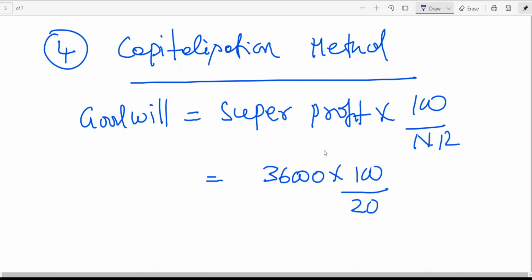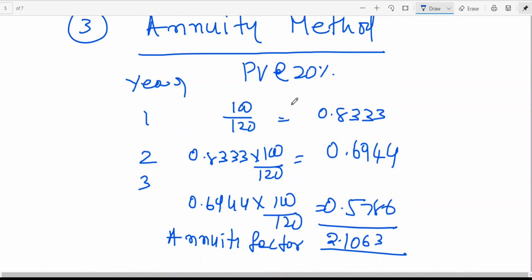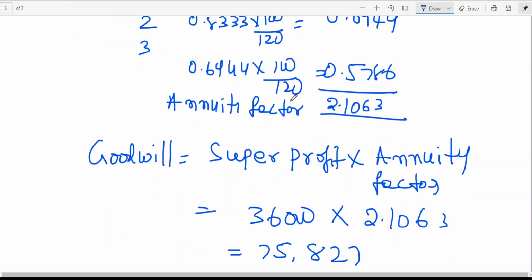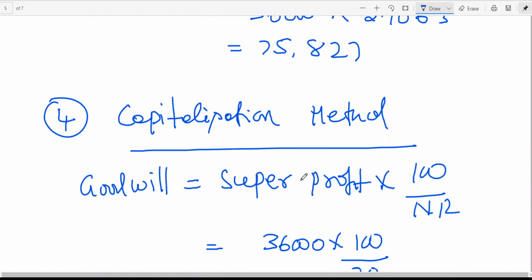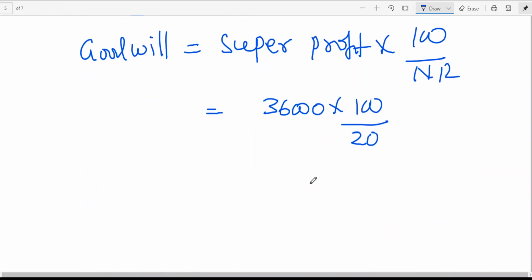My dear friends, in this case I have taken the normal rate as the annuity factor. If a separate rate for the annuity factor is given, we can take that. If it is not given, we take the normal rate as the present value. That means the present value of a rupee which you are going to get in the future is at a discount of 20%. That is the meaning of it. You will learn about this in detail in financial management, investment decision making, in group 2.